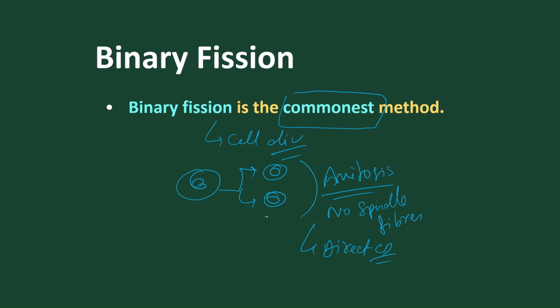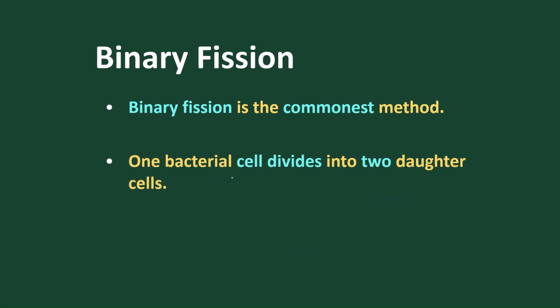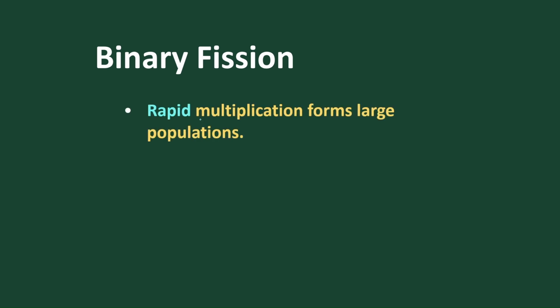Got it? So by this, two daughter cells are produced, and each daughter cell then matures into a parent cell and starts dividing to produce many daughter cells. As a result, multiplication takes place and a large number is produced. So by binary fission, bacteria multiply themselves. This is the most common method. One bacterial cell divides into two daughter cells, and spindle fiber is normally absent. During binary fission, a large population is produced within a short time.